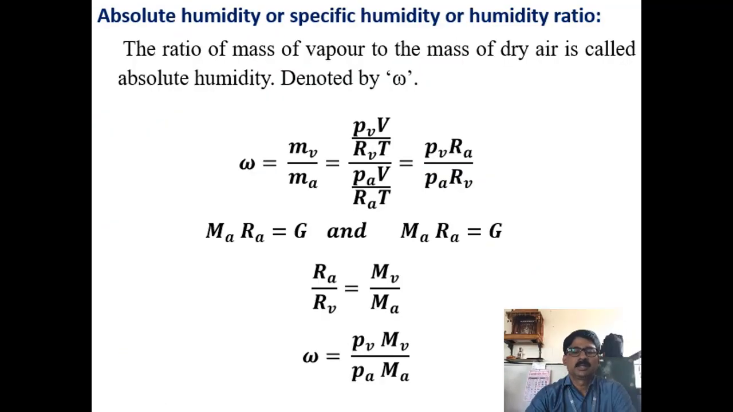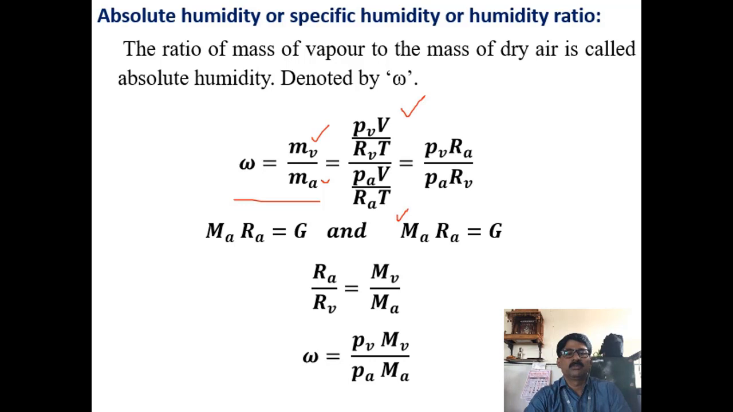Now let us understand what is absolute humidity, or specific humidity, or humidity ratio. The ratio of mass of vapor to the mass of dry air is called absolute humidity, and it is denoted by omega. Air is a mixture of dry air and water vapor, so it is a ratio of vapor to dry air. Try to understand this. So omega is equal to mv by ma, mass of vapor to mass of air. Using the PV = mRT expression, you can substitute for mv as PvV by RvT, and for ma as PaV by RaT.